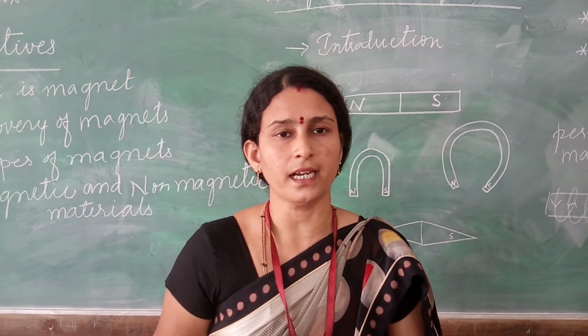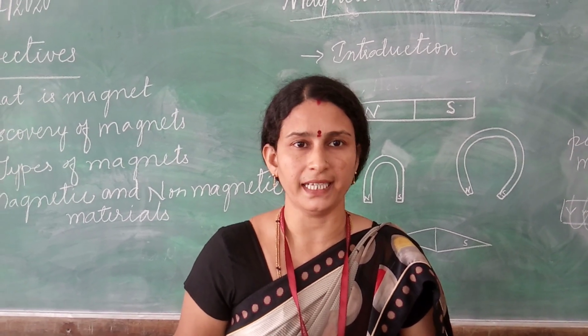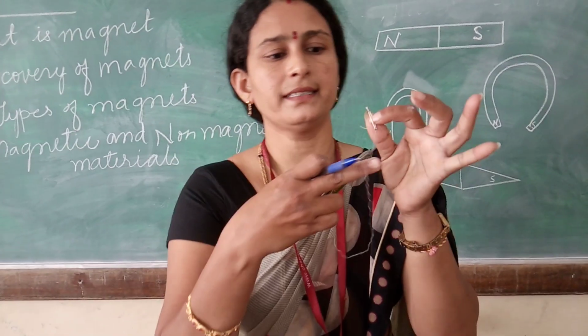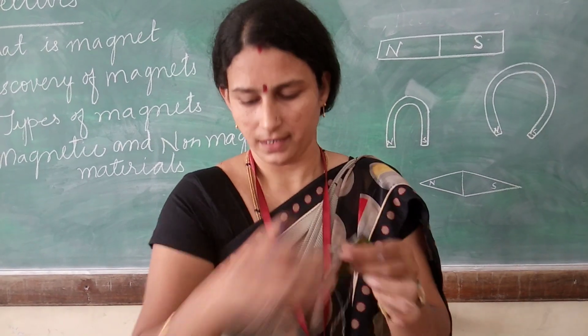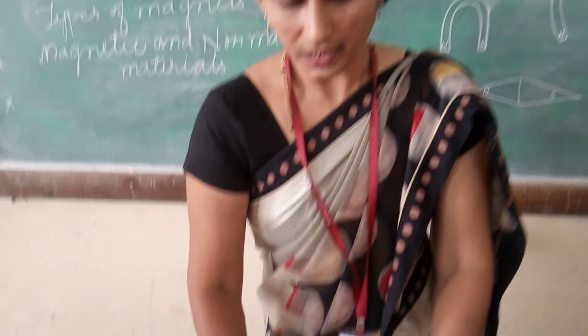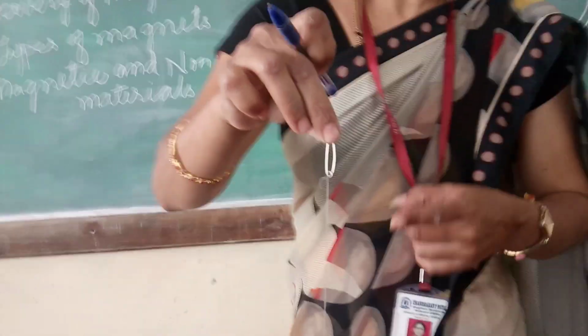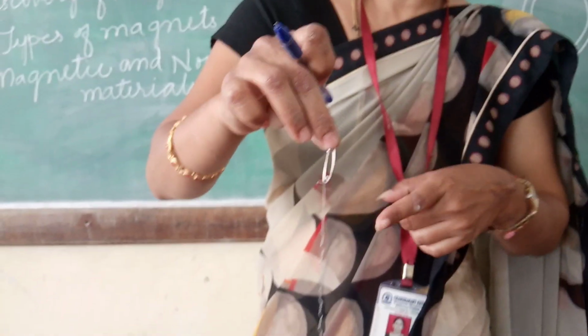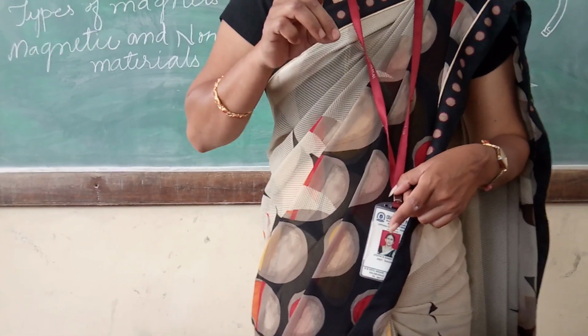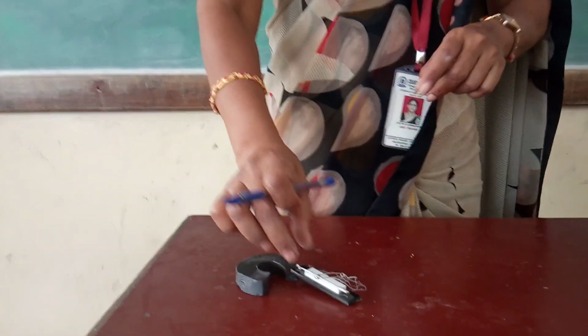I am going to perform a simple activity using a pin, thread, safety pin and my magnet. Here when I try to make this pin stand upright, it is not able to stand, it is just falling down. So how can I make this possible?